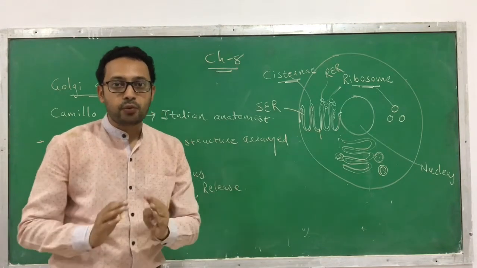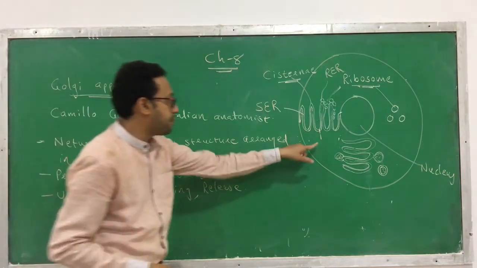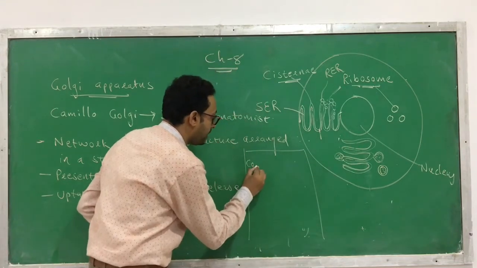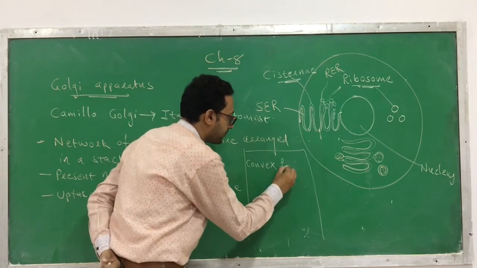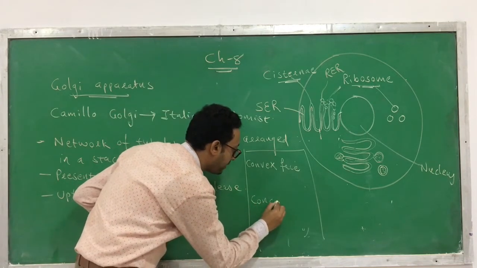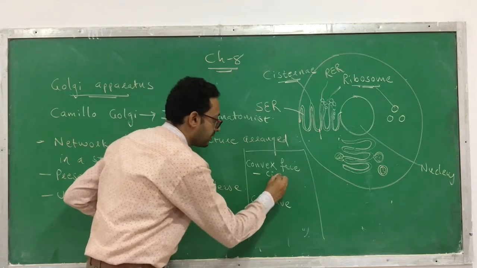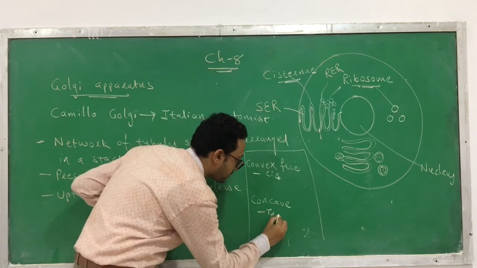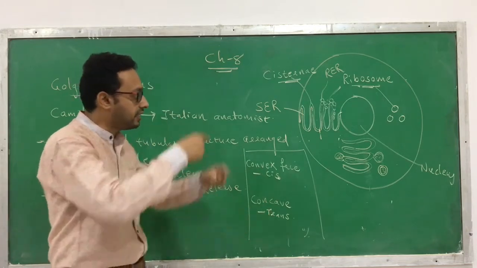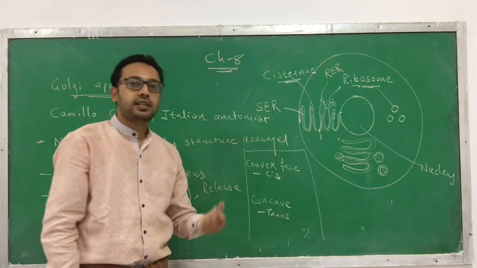Now the important point regarding NEET. Listen, if you see the Golgi apparatus, there are two phases. The first one is called the convex surface, and the second one is called the concave surface. The convex surface is also called cis, and the concave surface is called trans. I can repeat, there are two surfaces on the Golgi apparatus, convex and concave. Convex is called the cis surface, concave is called the trans surface.